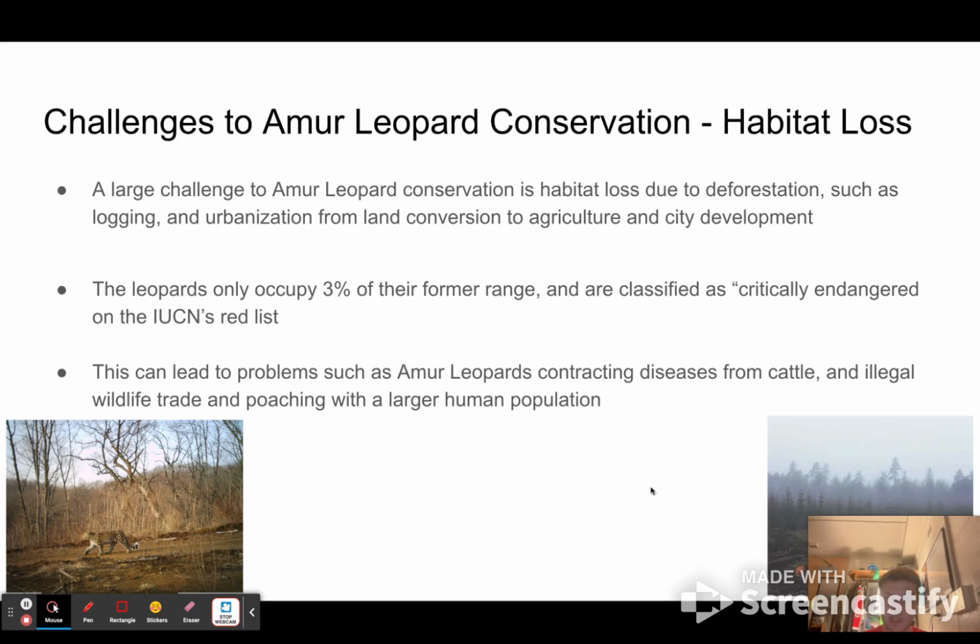And on the bottom left of this slide, you can actually see a wild Amur leopard caught on a camera trap in a deforested area. And in the bottom right of this slide, you can see that a forest has been cut down for logging, similar to what's happened with the Amur leopard.